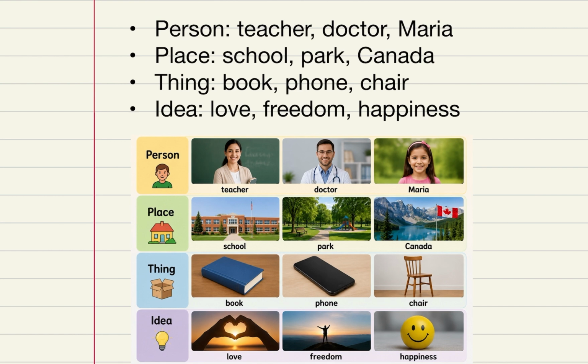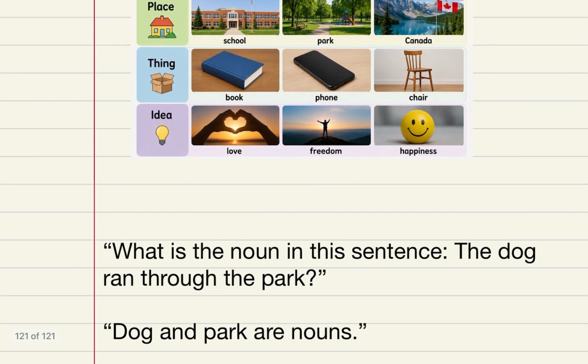Something that we just have in our minds, like love, freedom, happiness. All those are examples of what we call nouns. That's a part of speech that we consider nouns. They name a person, a place, a thing, or an idea.